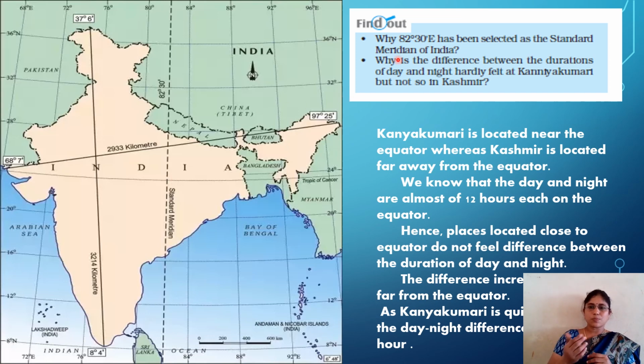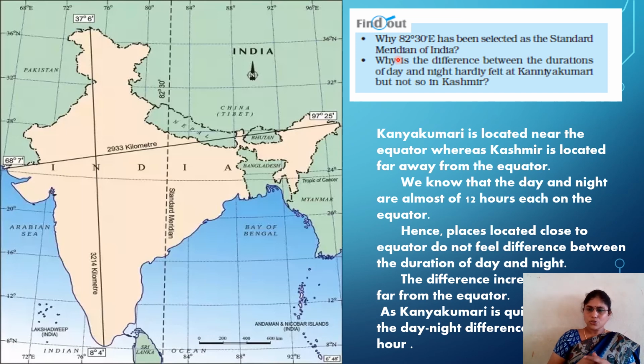Why is the difference between the durations of day and night hardly felt at Kanyakumari but not so in Kashmir? This one also I explained earlier. Distance from the equator. Kanyakumari is located at 8 degrees 4 minutes, whereas Jammu and Kashmir is located at 37 degrees 6 minutes. One is located in the torrid zone, another one is located in the temperate zone.